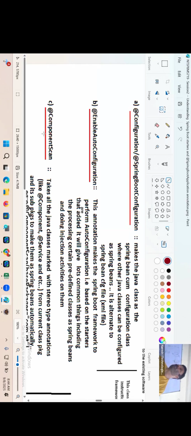Then what will ComponentScan do, sir? Though Spring Boot is making predefined classes Spring Beans, there will be user-defined classes which you want to make Spring Beans. To scan those classes and recognize them as Spring Beans, component scan is required or not? So when you are developing a configuration class in Spring Boot, is there any need of writing two annotations, Configuration and ComponentScan, separately? No. You just write one annotation, and automatically all 3 annotations come.